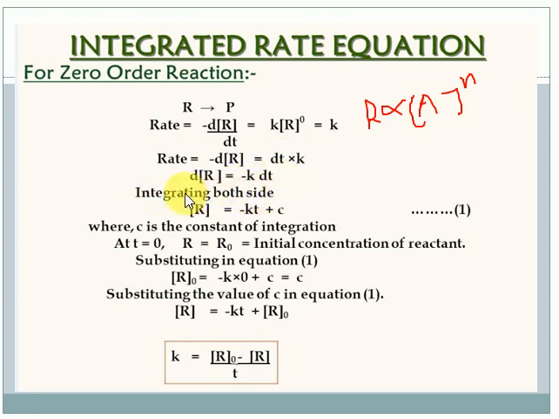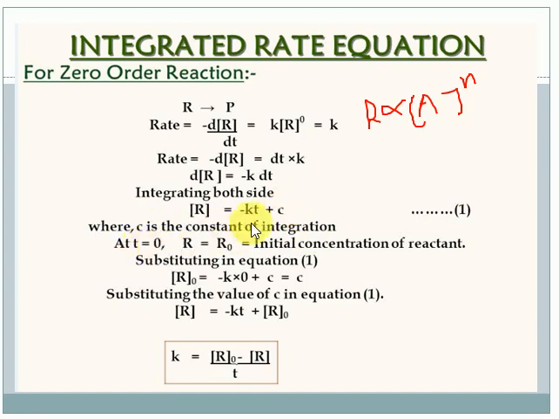So you can do integration on both sides. What will we get from the integration? The d term goes away, and the R is nothing but the rate of the reactant concentration, equal to kt. Integration is done, so Kt plus C. C is nothing but the integration constant. Take this as equation 1, where C is the constant of integration only.